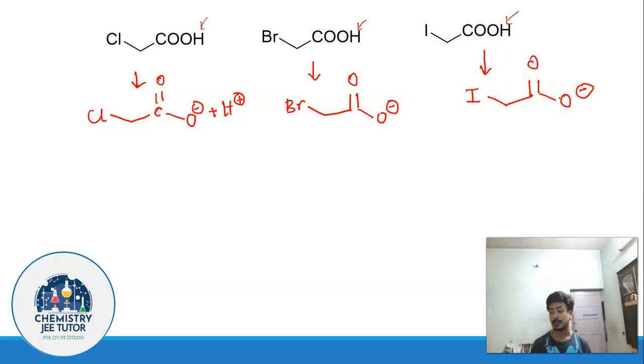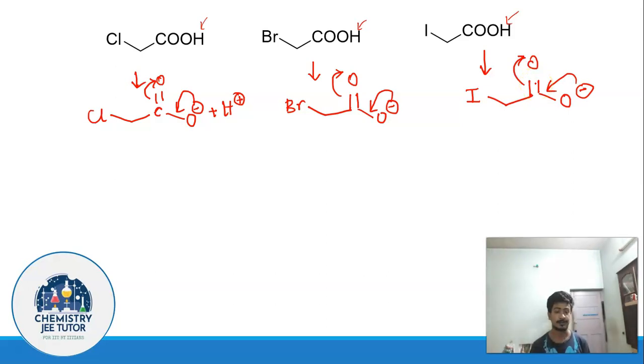Now what I have told you is to just look into the stability of the conjugate bases. These three are the conjugate bases and you have to see their stability. All these three are stabilized by resonance. How? You shift this top to middle and middle to top. This kind of resonance is possible in all three of these species. So all of these three are stabilized by resonance.